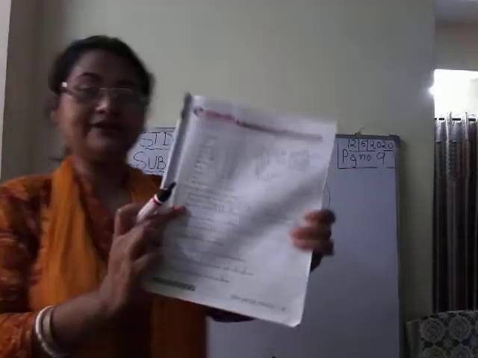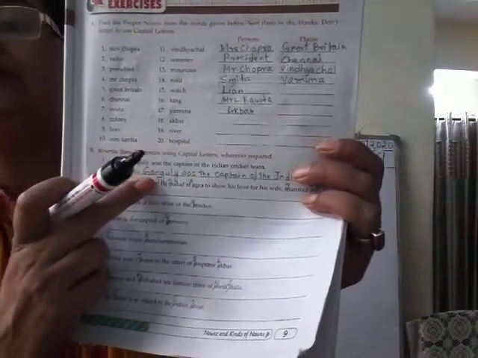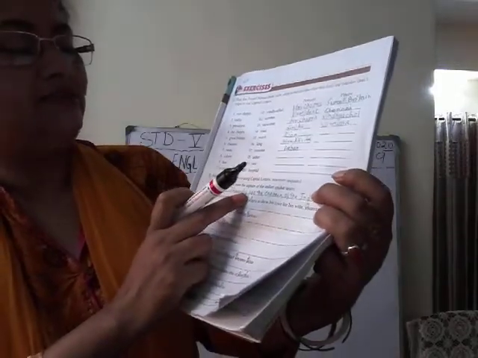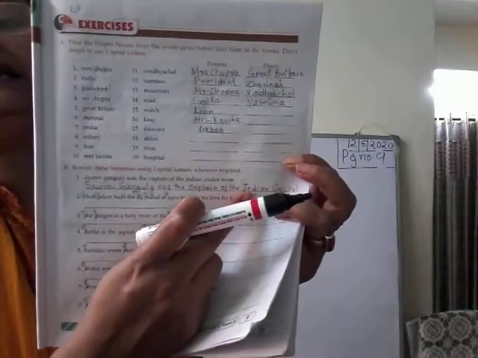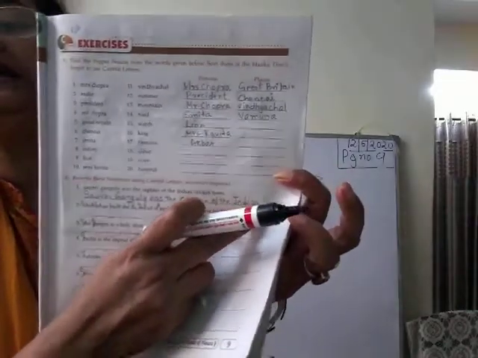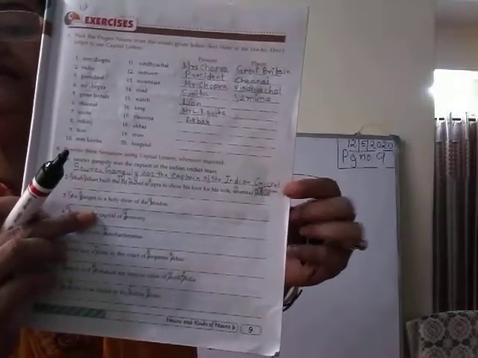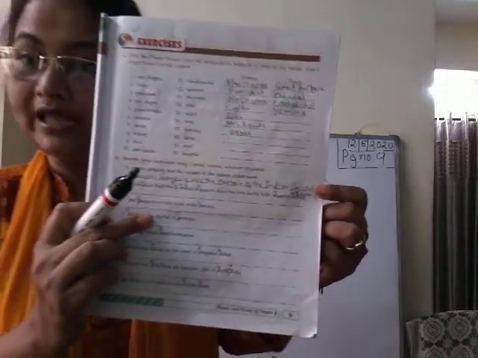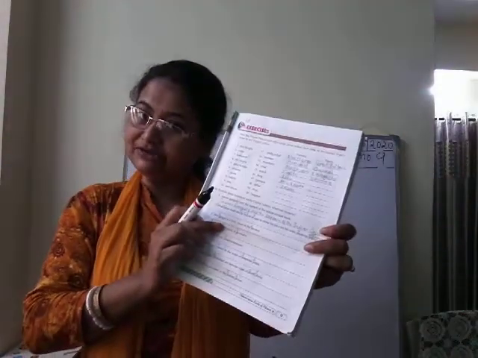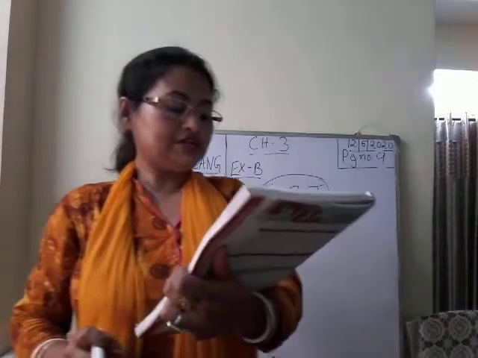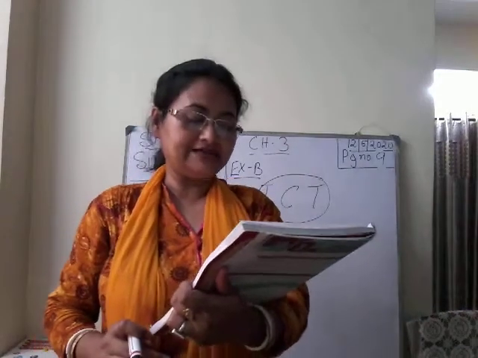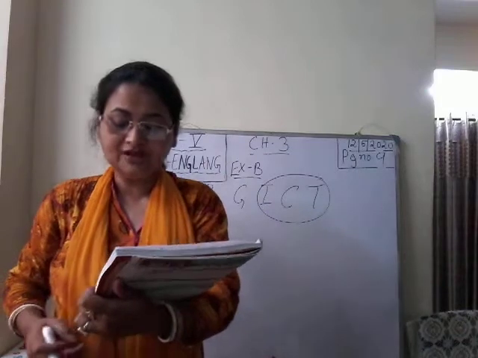So you will rewrite the same sentence here, but what you will do? You will write S capital, then Ganguly, G capital, then was the captain of the, same you will write, then again Indian I capital, cricket C capital, then team T capital. Okay, as this is proper noun. Understood? Do it.